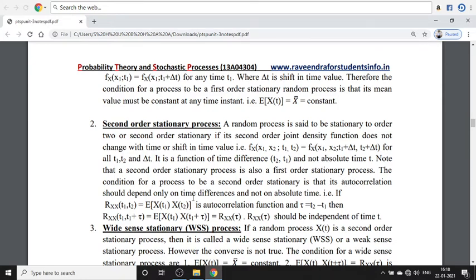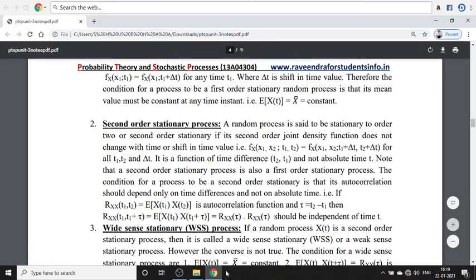It is a combination of two first order stationary processes. The condition for the process to be second order stationary is that its autocorrelation should depend only on the time difference and not on the absolute time. That means autocorrelation must depend only on time differences and not on the absolute time.